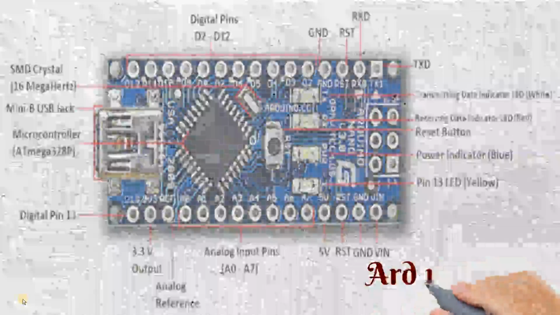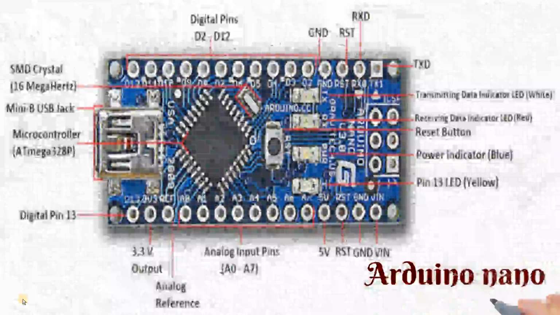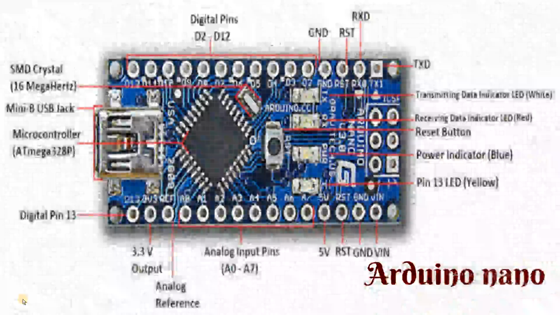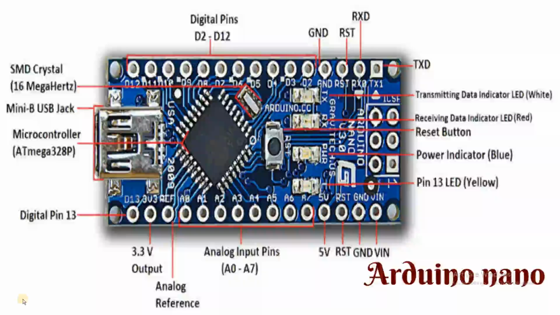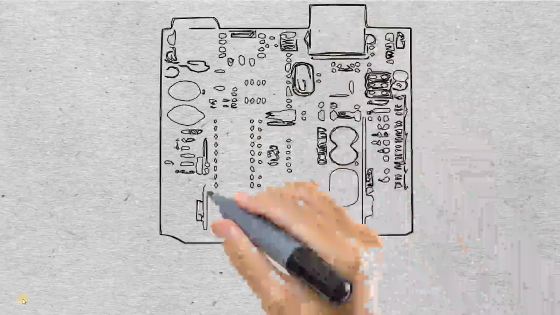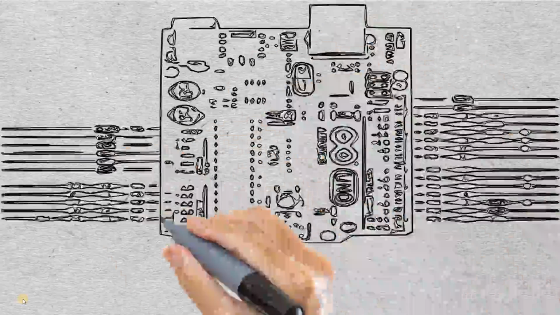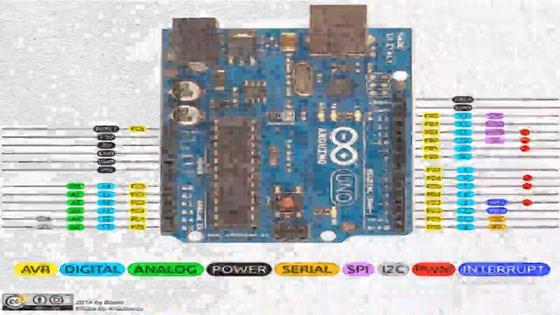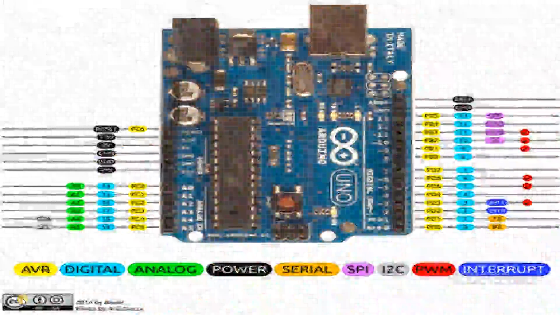The second one is Arduino Nano, which comes with relatively smaller pins. The pins of Arduino Mega are more than the Arduino Nano pins. The third one is Arduino Uno, which is the one that we will be using most of the time in this tutorial.